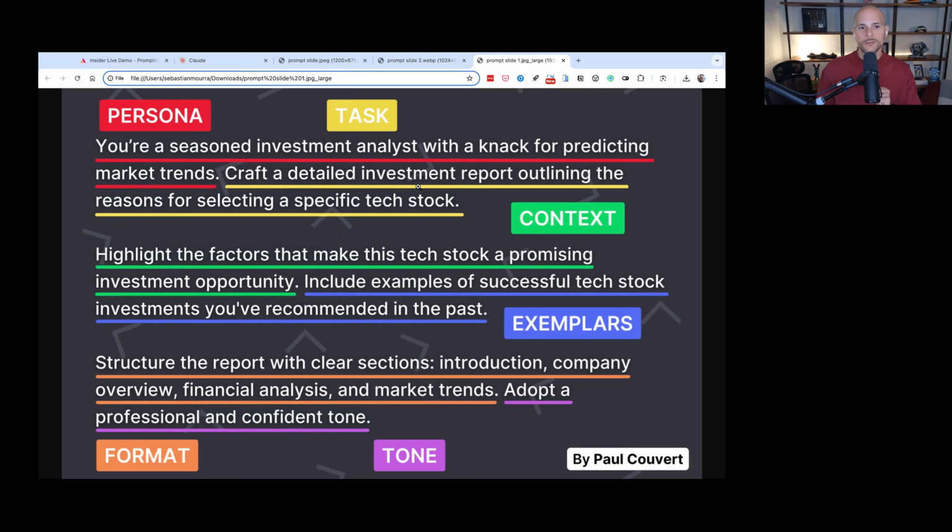So now that I have my persona and my task, I can move into context. Let's give it a little bit more context. Highlight the factors that make this tech stock a promising investment opportunity. Why is that important context? Because now it's telling the AI that I'm looking at actually investing in this company. So if I'm looking at investing in this company, I need to know what's promising about it. And having that context, it could take a different mindset in how it writes this investment report, right? Now, here's the example: include examples of successful tech stock investments you've recommended in the past.